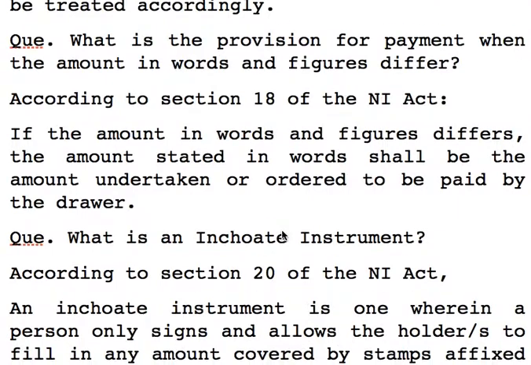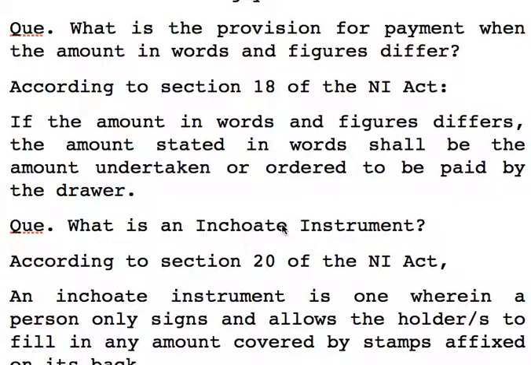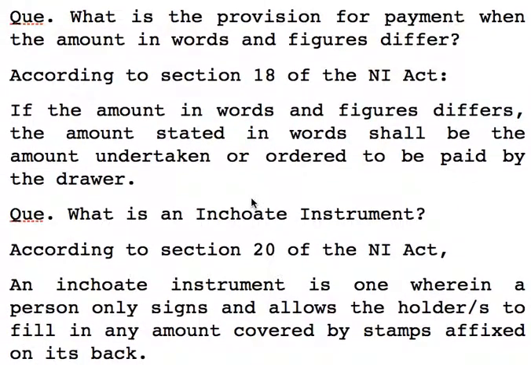Now, one very important provision, particularly when there is collection of checks, instruments, or even at the counter when people come for taking money based on a check or instrument, this problem comes many times: that the amount in words and figures differ.